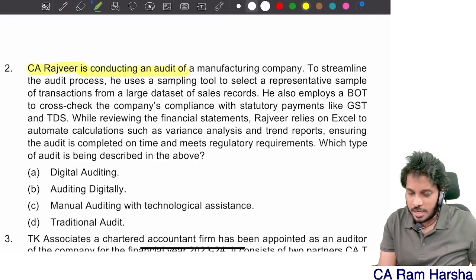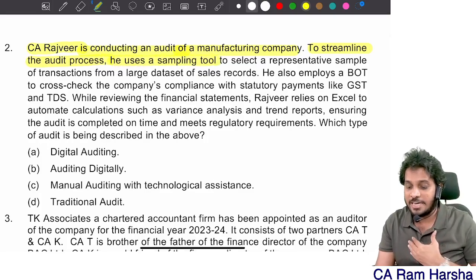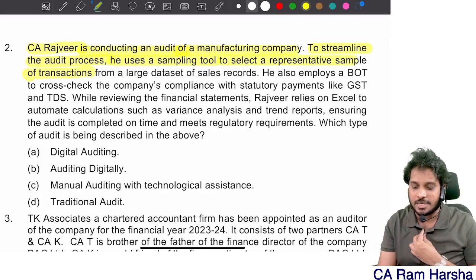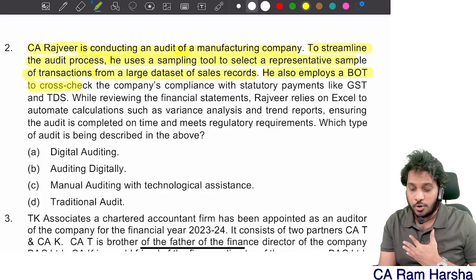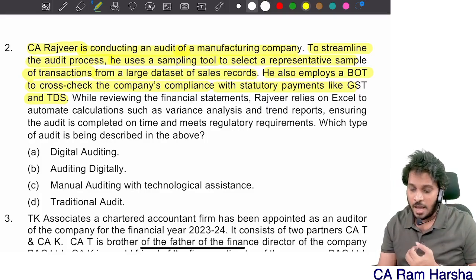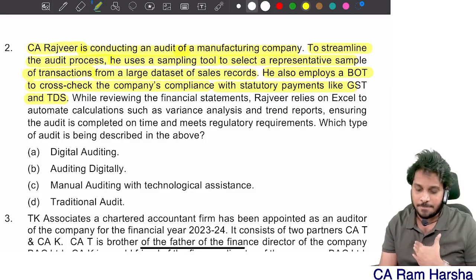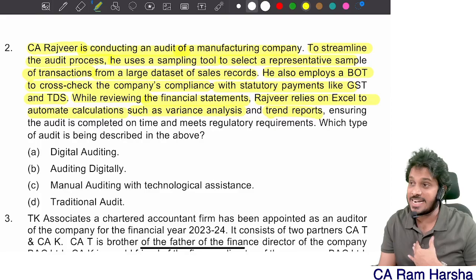Then, Rajiv is conducting an audit of manufacturing company. To streamline audit process, he uses sampling tool to select a representative sample of transactions from large data set of sales records. He may employ a bot to cross-check compliance with statutory payments like GST and TDS. So for sampling tool, he is using a digital tool. And he is also using some bot for doing statutory reconciliations. While reviewing the financial statements, he relies upon Excel to automate calculations such as variance analysis and trend reports.